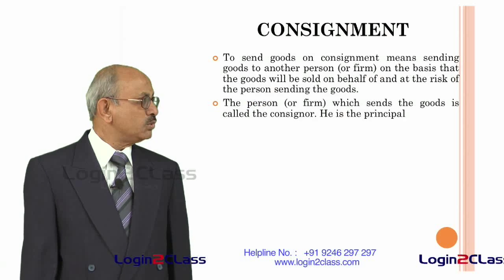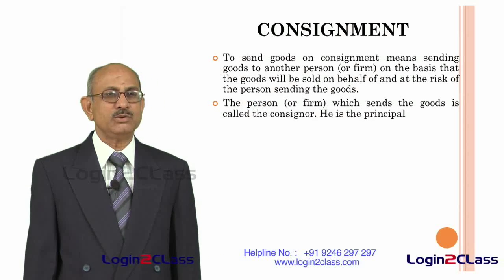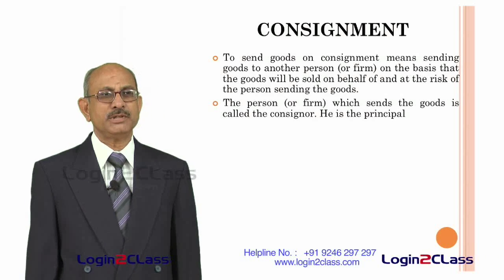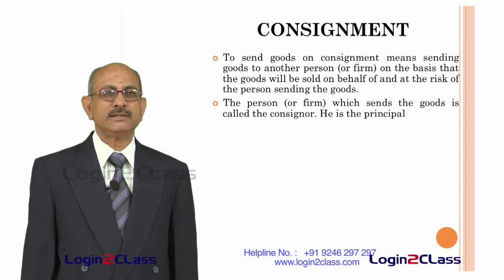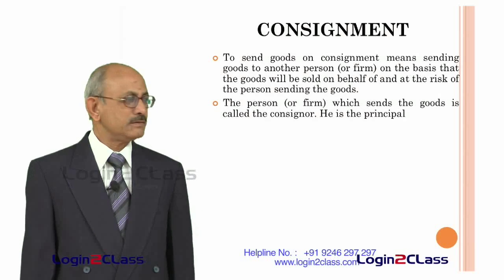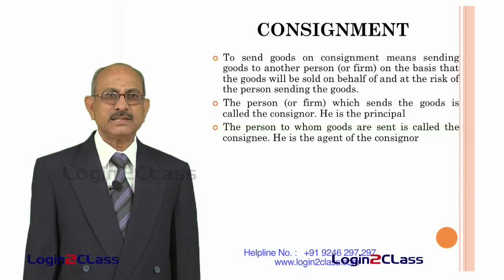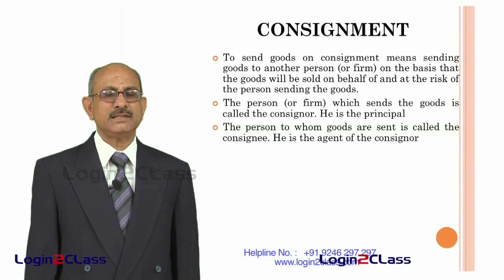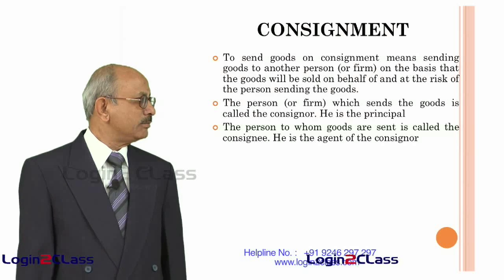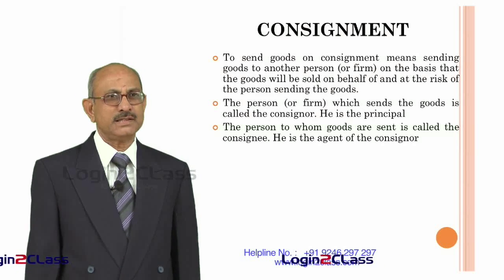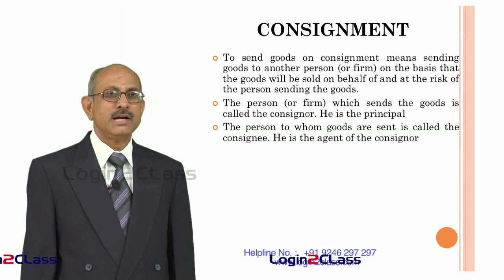The person who is sending the goods is called the consignor. He is the principal. That means he is the person who is taking all the risk involved in the sale of goods, and the person to whom the goods are sent is called the consignee. So there is a consignor-consignee relationship in a consignment. So a consignee is the agent of the consignor, and therefore the consignor is the principal and the consignee is the agent.